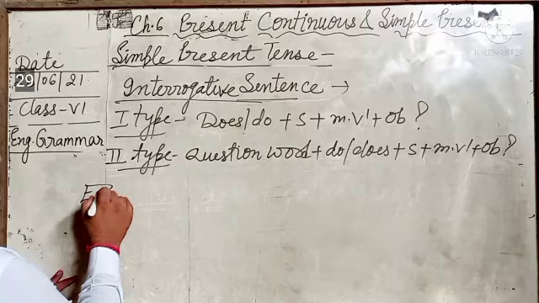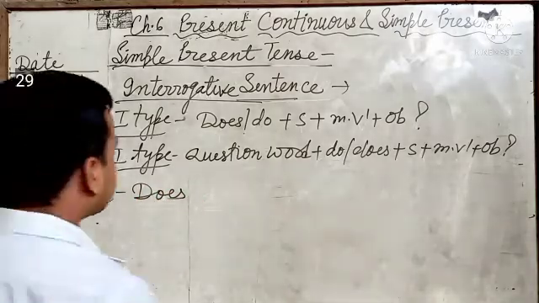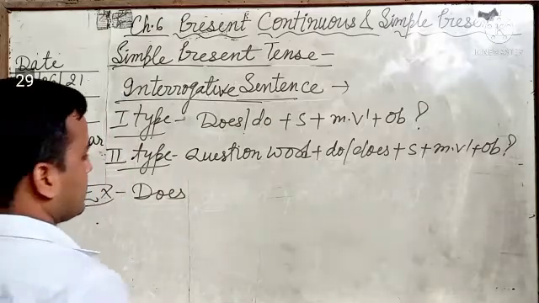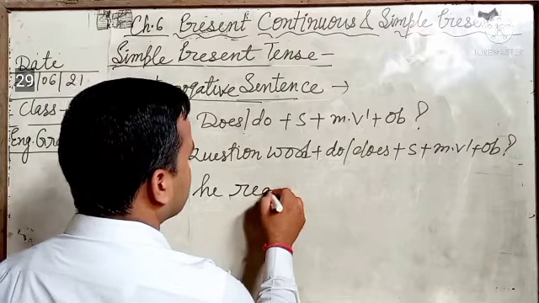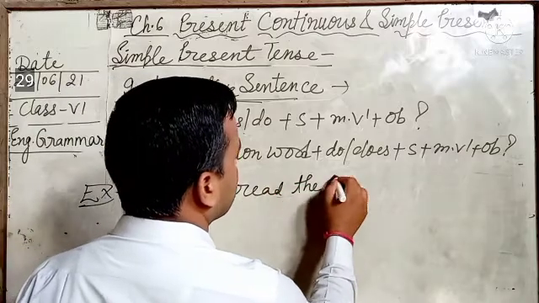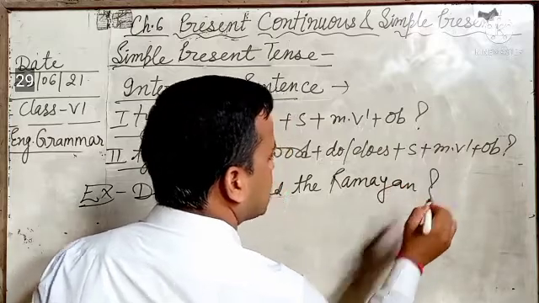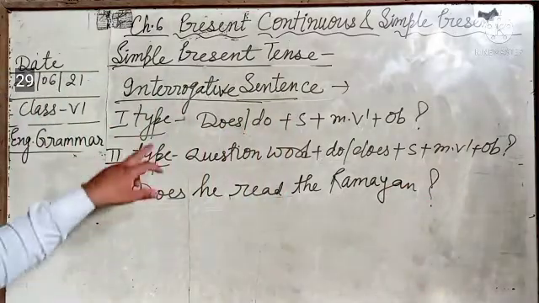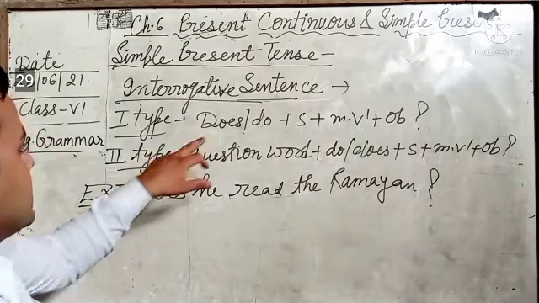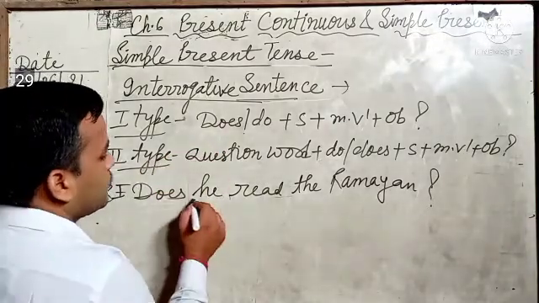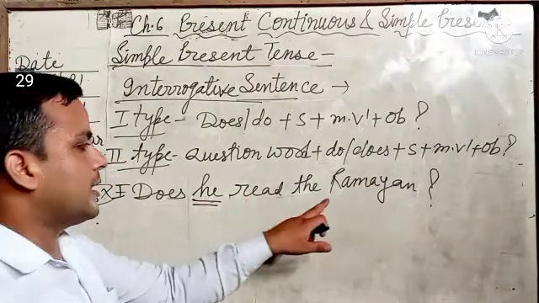So see the example. Does he read the Ramayana? So this one is what? First type. Does, according to subject, we use helping verb, then main verb first form, and at last object.